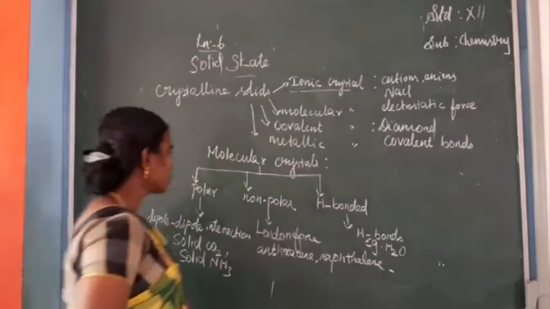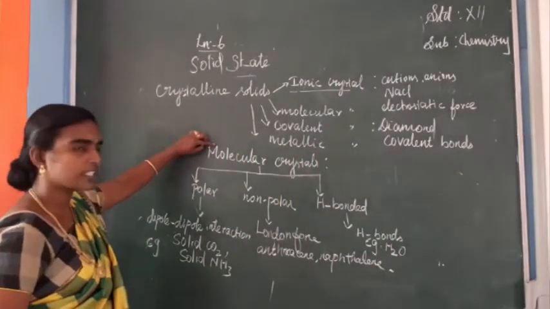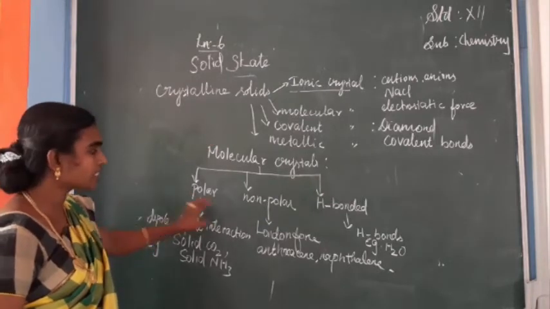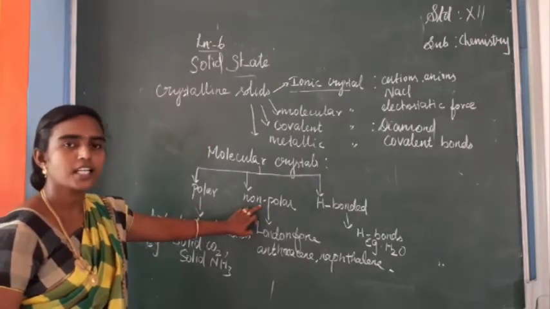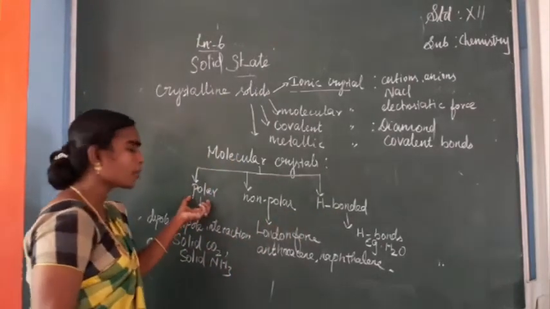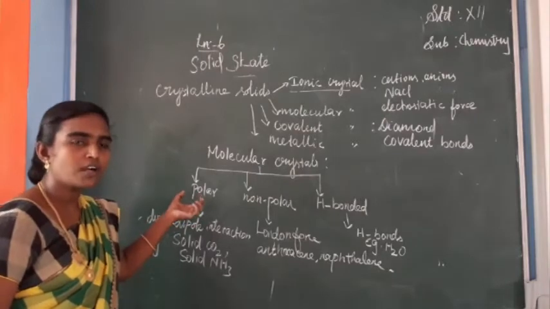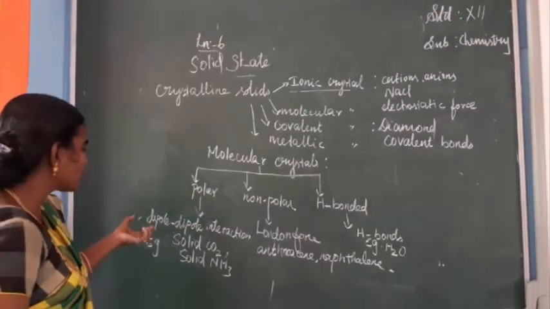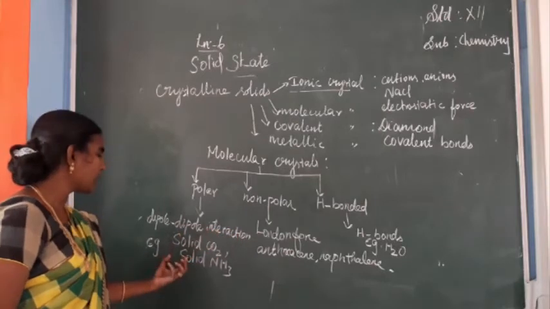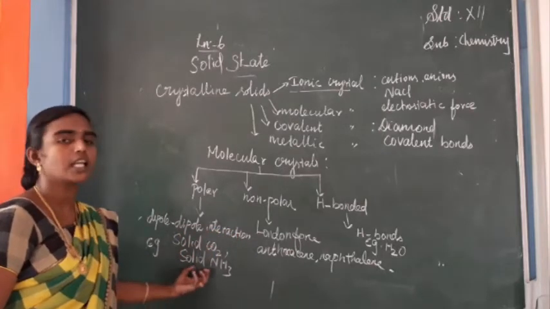Is it clear? So once again, molecular crystals are classified into polar molecular crystals, non-polar molecular crystals, and hydrogen bonded molecular crystals. Polar molecular crystal means constituents are linked together by dipole-dipole interaction. The best examples are solid carbon dioxide and solid ammonia.